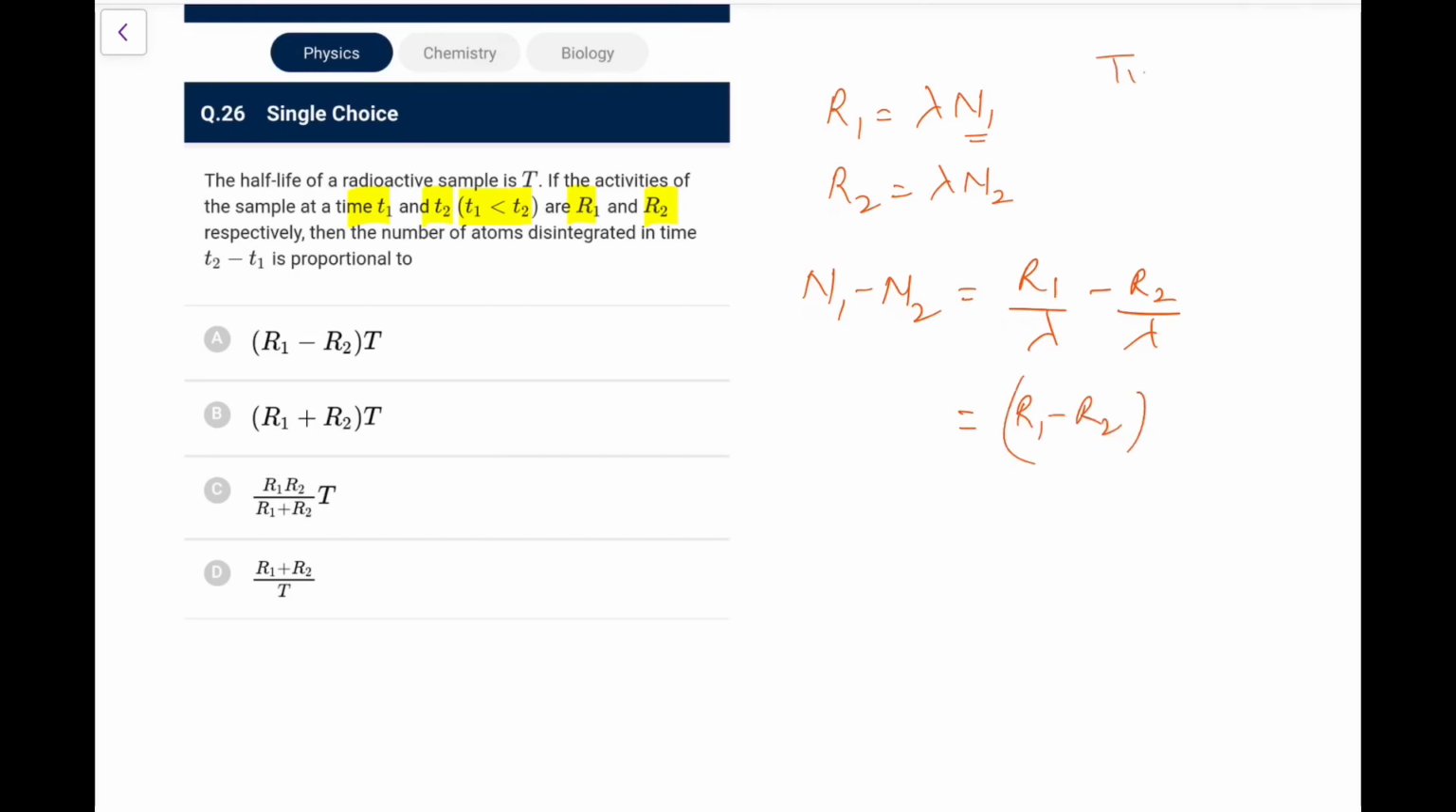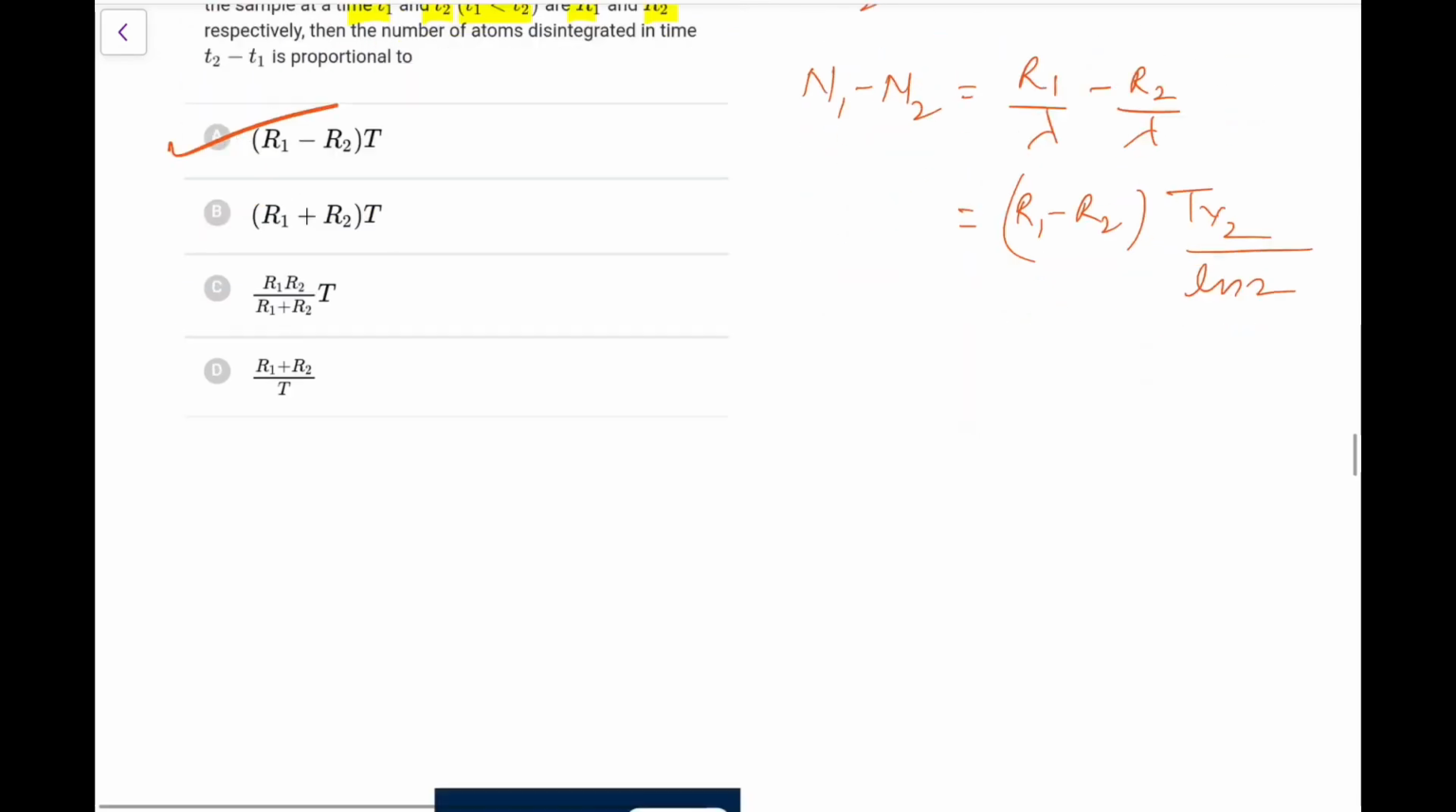And we know T half is equal to ln2 by lambda. So 1 by lambda can be written as T half upon ln2. So that would be the number of atoms disintegrated. So it should be the answer. And here they are proportional to us, so it would be this much.